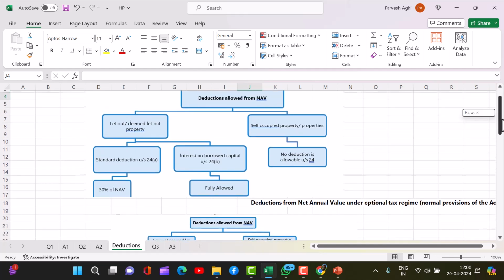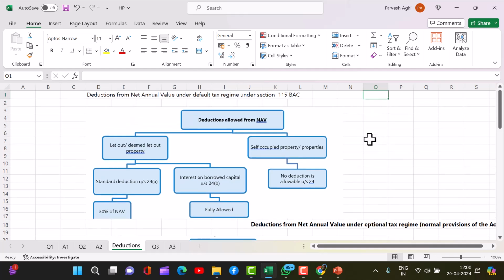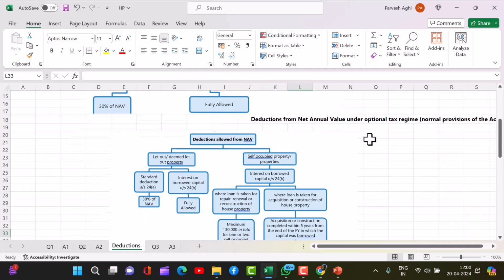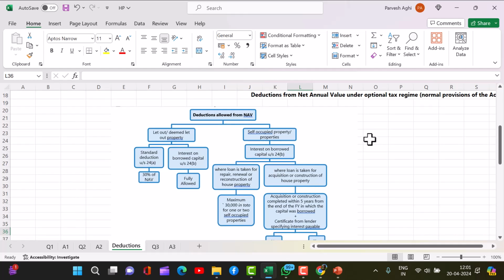Now, in case of self-occupied, no deduction is allowable under Section 24. This is under 115BAC, which is the default tax regime. But when you go for the optional tax regime, the normal one, then this remains the same. Here you are allowed interest on borrowed capital.